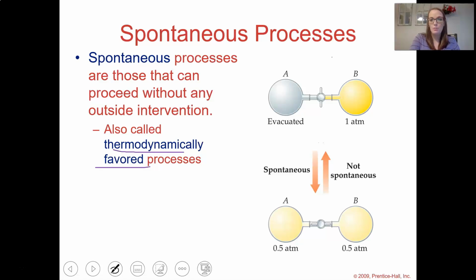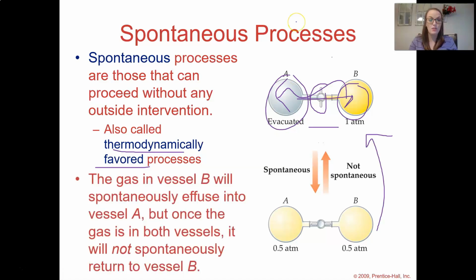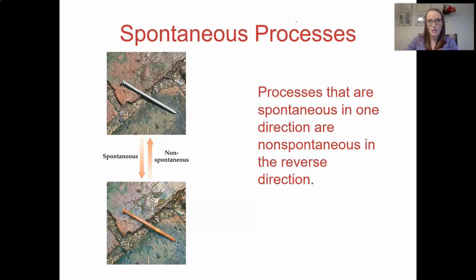Okay, so for example, if I twist this valve and make it horizontal, this gas will spontaneously flow over here. But they will not spontaneously put themselves back like this, where all the gas is inside B and none is inside A. So the gas in vessel B will spontaneously effuse into vessel A, but once the gas is in both vessels, it will not spontaneously return. So that's what I mean by spontaneous.